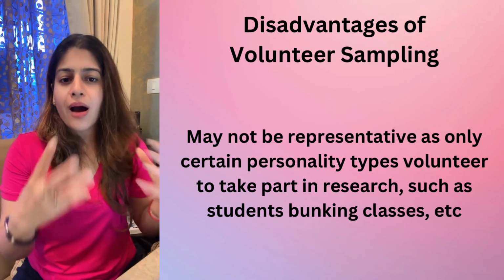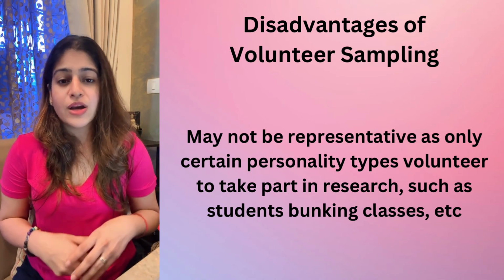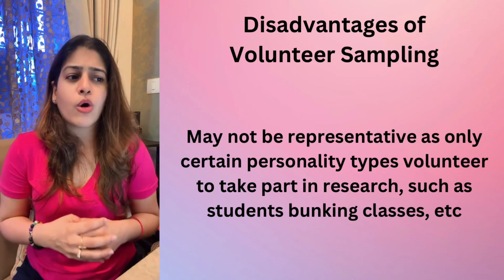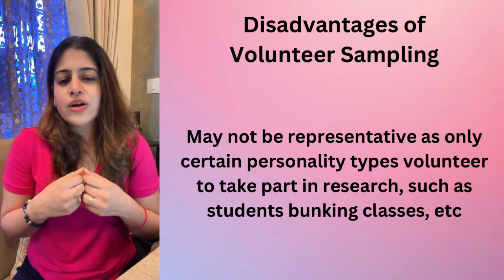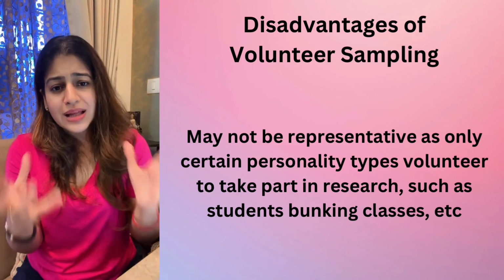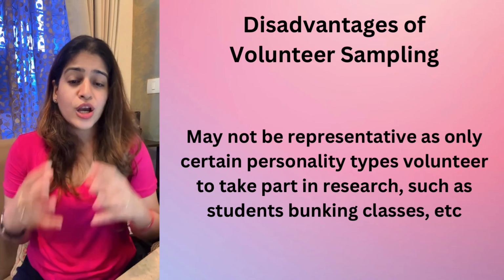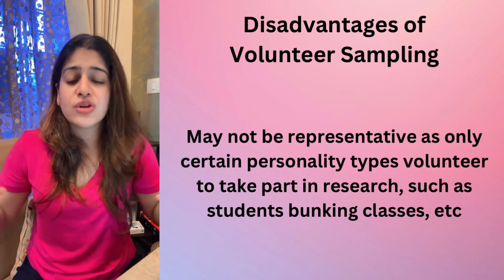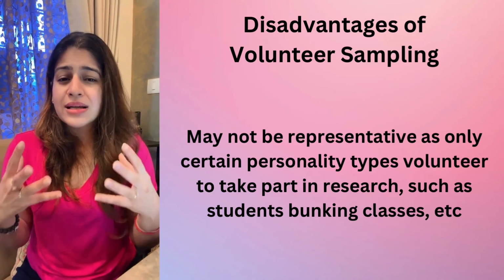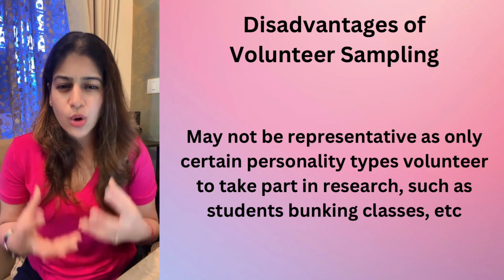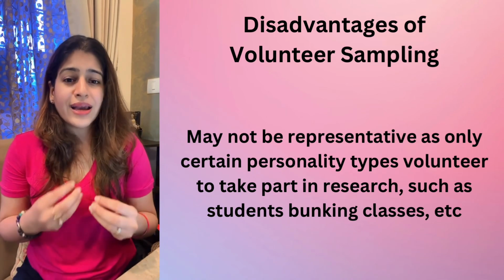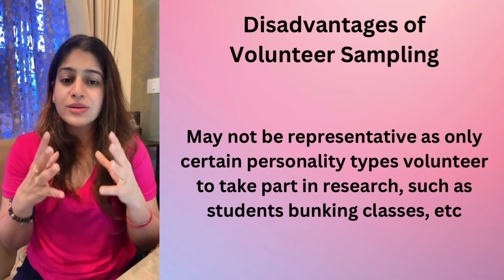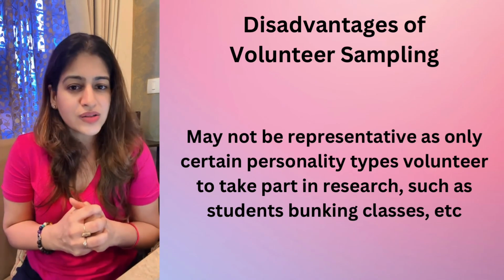Maybe those were all art students who became part of my study, or all commerce students, or all medical students, or anybody who is bunking, or anybody who is just extrovert and wants to have some fun. They are the ones who are actually coming to my study. So I am not getting a true representative, a random big selection, or a very representative sample from the population, which is not a very good thing for my study. So when I get a biased kind of sample through volunteer sampling, that becomes a problem. That is the biggest disadvantage of volunteer sampling.